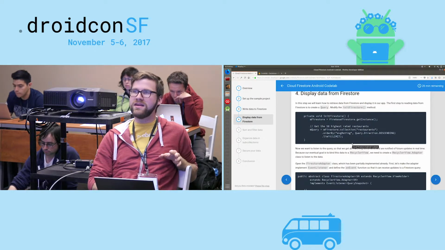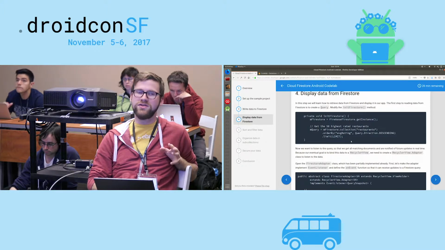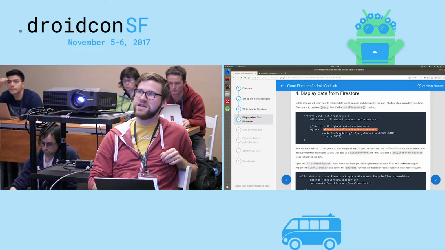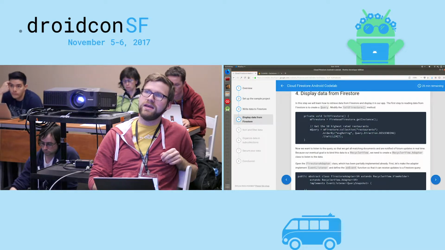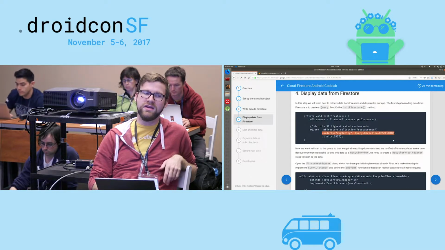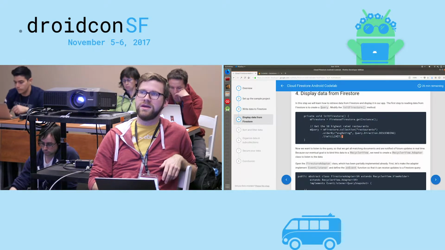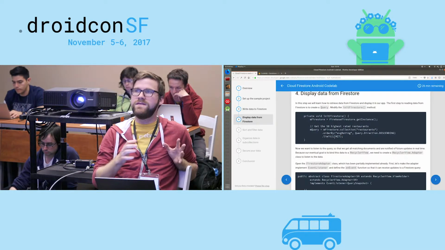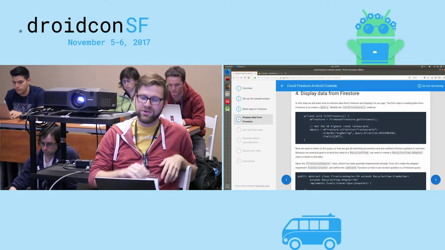So in this case, right out of the gate, we're going to be doing something that was hard to do in Realtime Database, which is get every document in that collection, so get everything in restaurants, and then order it by the average rating, descending, which is just an integer in there, and give us a limit. So in this case, I'm not sure what the limit is. I think it's maybe 50. So we're going to grab the 50 highest rated restaurants and print those out in the application.